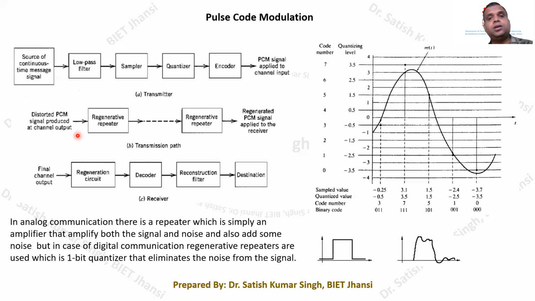Once it is launched into the channel, it will travel through the channel. Obviously it will be a wired channel, it may be optical fiber cables, or some wired copper cables. Due to the transmission through the copper cables or the channel, there will be a loss of signal. There will also be a certain generation of noise that is going to affect the pulse shape.